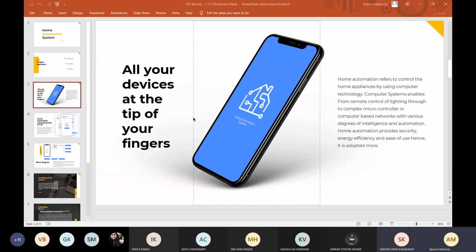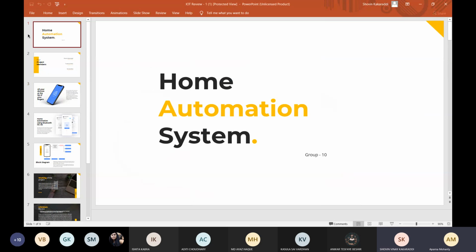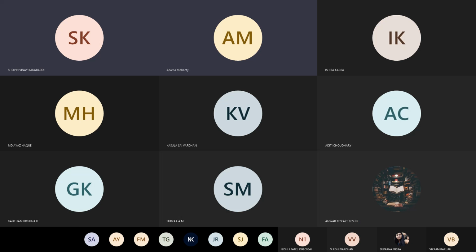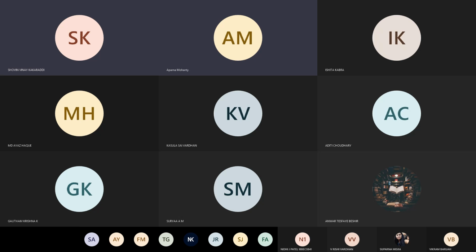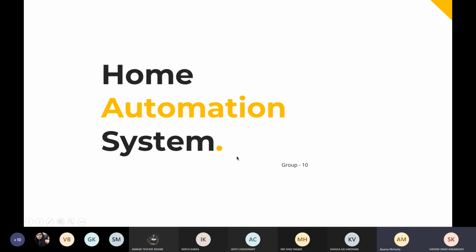Is the first slide visible or the second slide? I think the third slide is visible now. Yes, it's not working on full screen. I don't know why. One second, I'll reshare the screen. Okay, now it should be on. Is it visible now? Yeah, now it's visible.